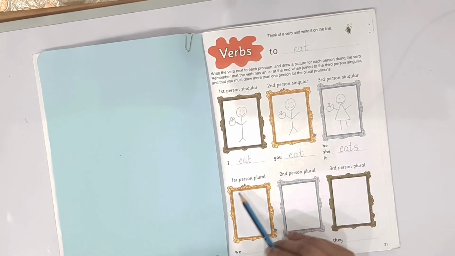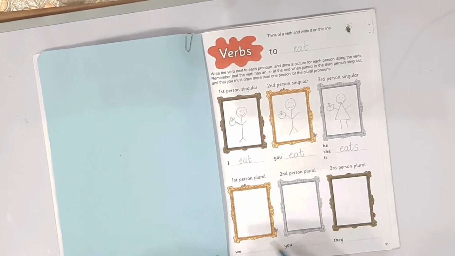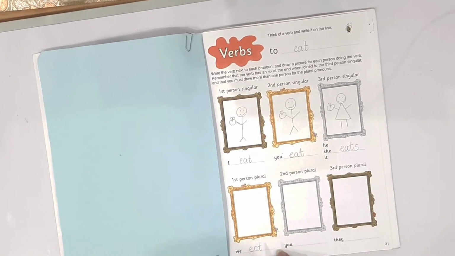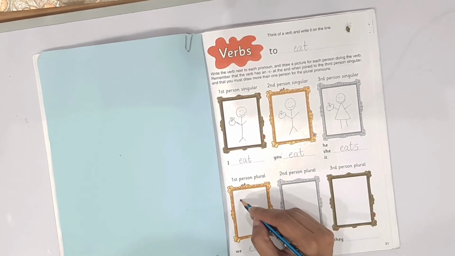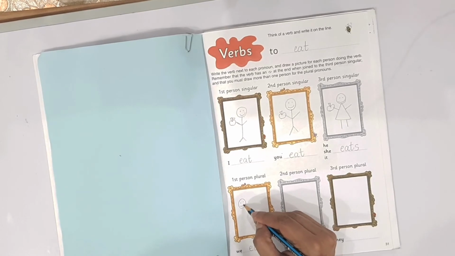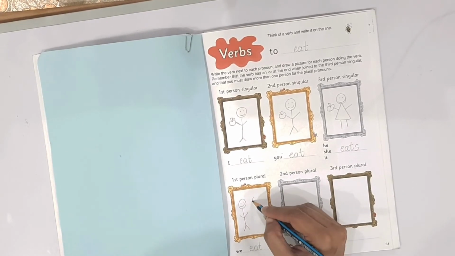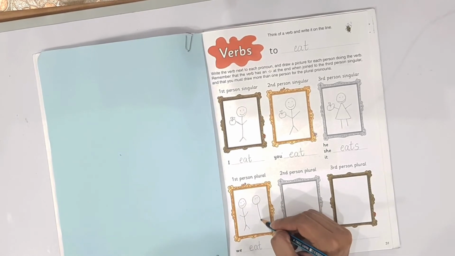And the plural person, we. We eat. We use we for plural persons. So here we will draw plural persons.